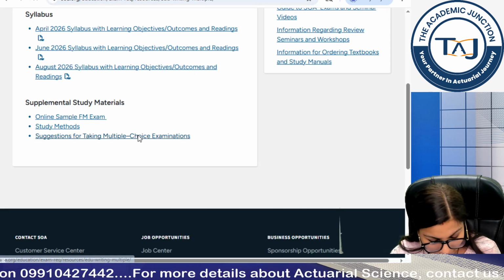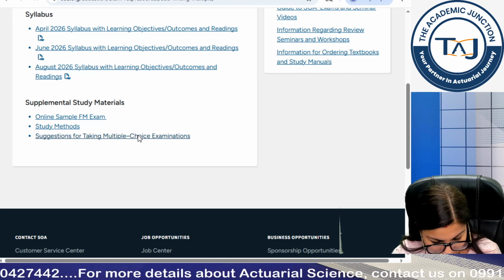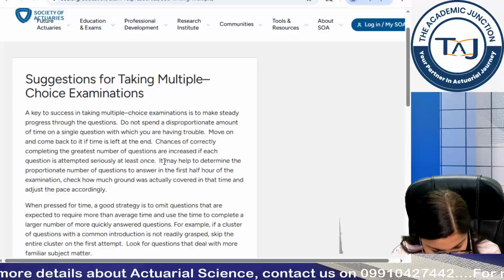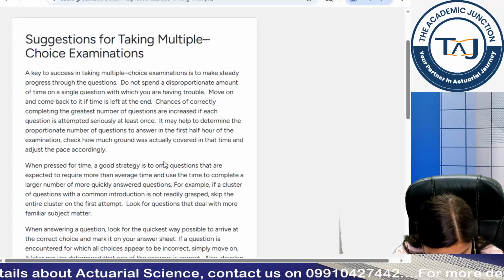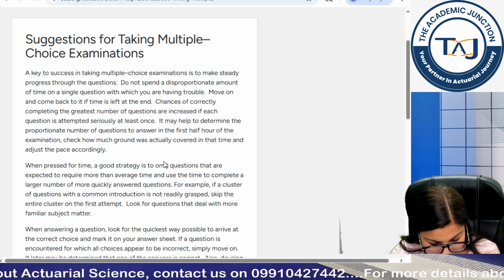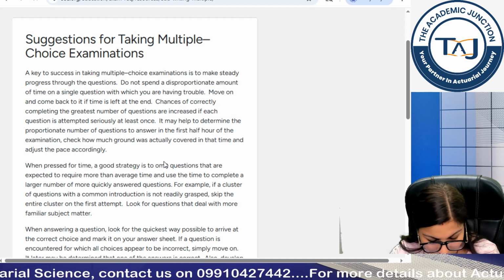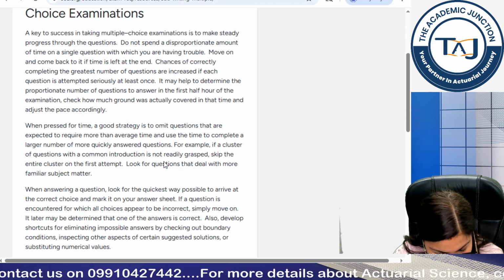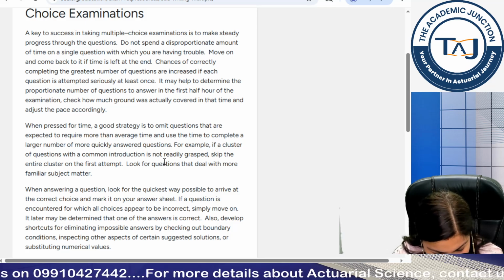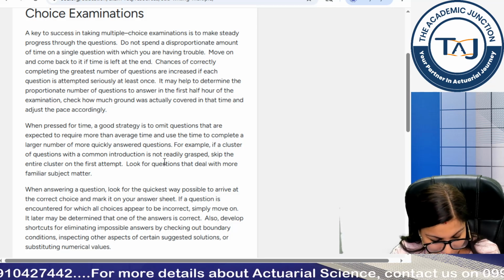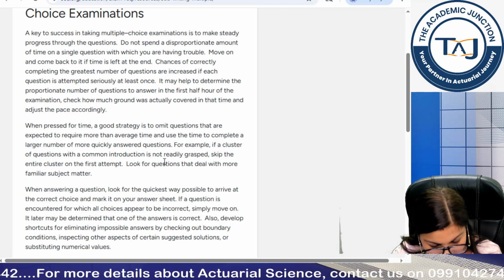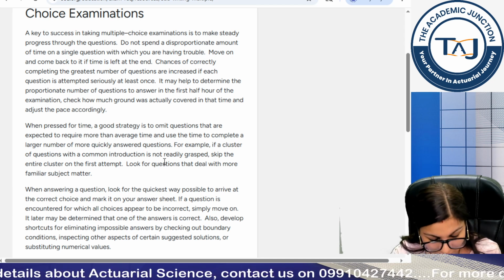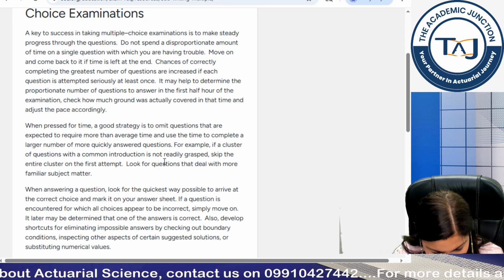And there are some suggestions basically for taking multiple choice questions. So let me take you through this as well. A key to success in taking multiple choice examinations is to make steady progress through the questions. Do not spend a disproportionate amount of time on a single question with which you are having trouble. So this is very much important. Move on and come back to it if time is left at the end. Chances of correctly completing the greatest number of questions are increased if each question is attempted seriously at least once. It may help to determine the proportionate number of questions to answer in the first half hour of the examination. Check how much ground was actually covered in that time and adjust the pace.